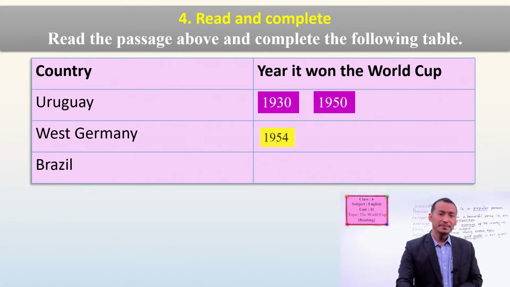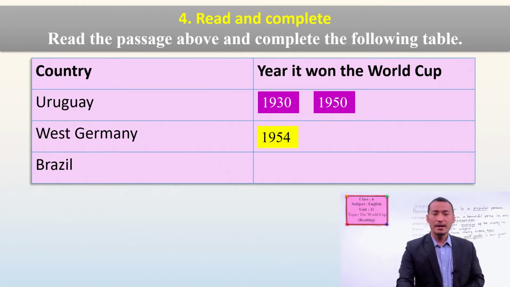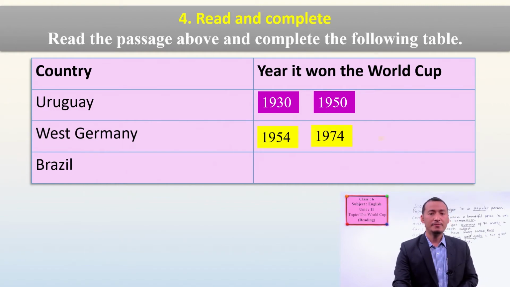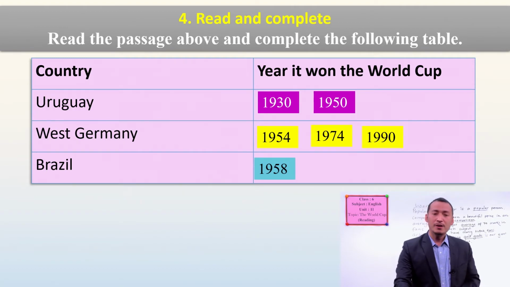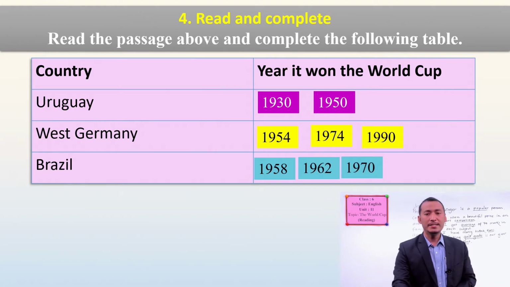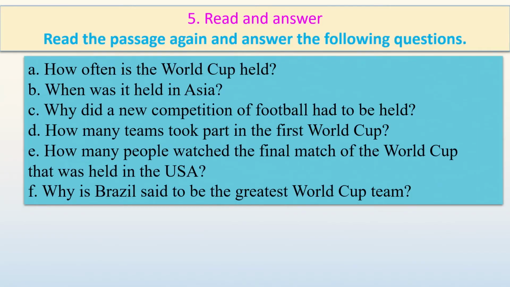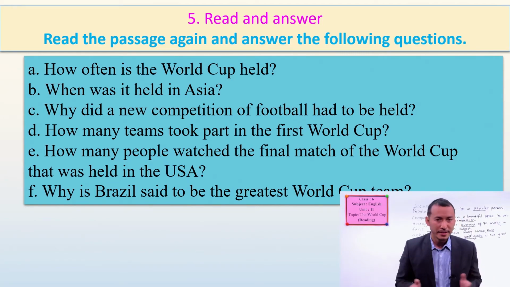West Germany, from your text you can see it. They won in 1954, 1974, and 1990. Brazil won in 1958, 1962, 1970, 1994, and 2002. All right, students, now let's go to another exercise, that is reading and giving answers.